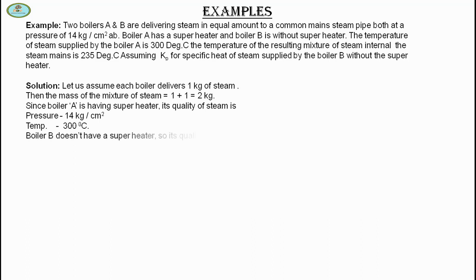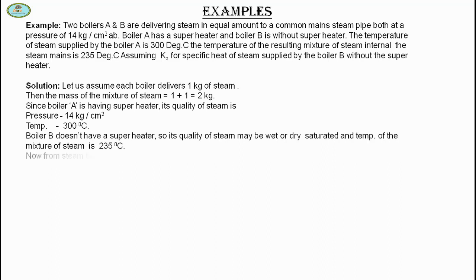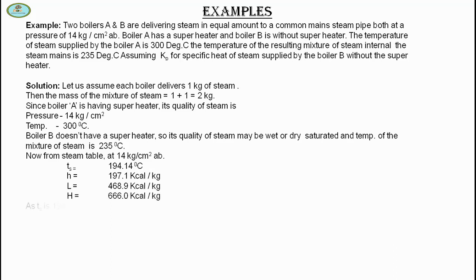Since boiler A has a superheater, its steam is superheated at a pressure of 14 kg per centimeter square and temperature of 300 degrees Celsius. Boiler B does not have a superheater, so its quality of steam may be wet or dry saturated, and the temperature of the mixture of steam is 235 degrees Celsius.